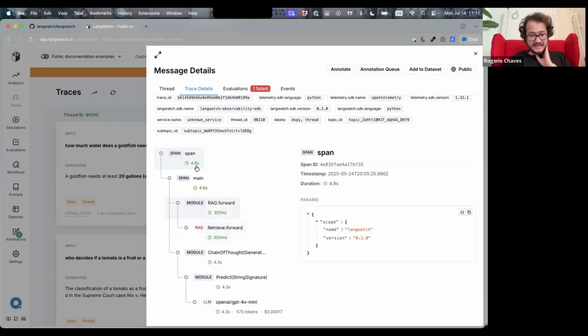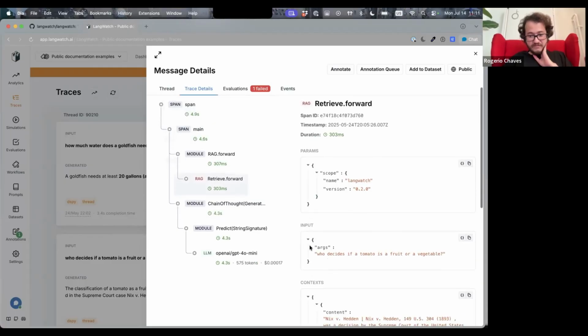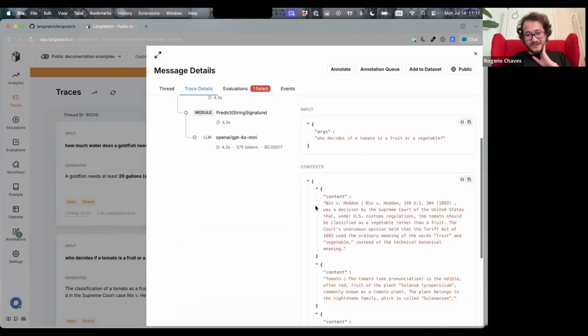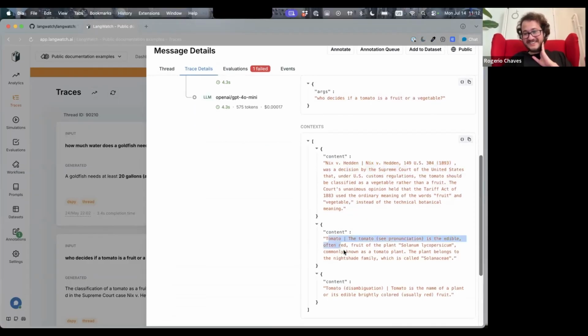Like in this case, there is a RAG, right? So I did a retrieve. You can debug it here, and you see that I did a retrieve for this question in Wikipedia to see if Wikipedia had a solution, and it returned something about Nixon and also about tomato. So you can see that it did return the right thing, but you might want to check on this search query, because maybe this shouldn't be returning this.